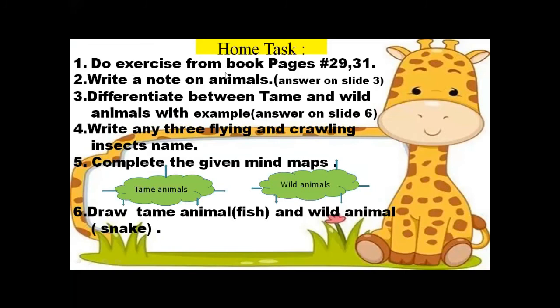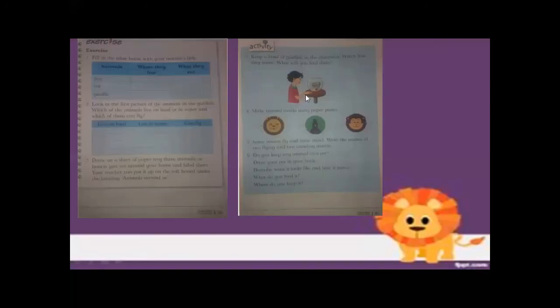Do exercise from book pages number 29 and 31. Look at this picture of page number 29 and 31. This is the picture of your book pages 29 and 31. How will you complete it? Fill in the table below with your teacher's help, and I am giving the instruction about how you will complete it. First, you have the names of animals and you will write here about where they live. Okay? And what they eat. You can fill it